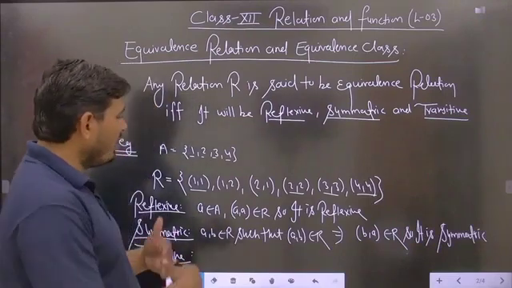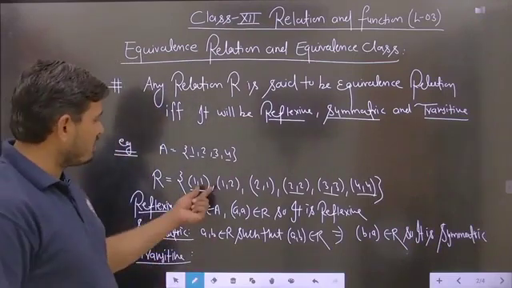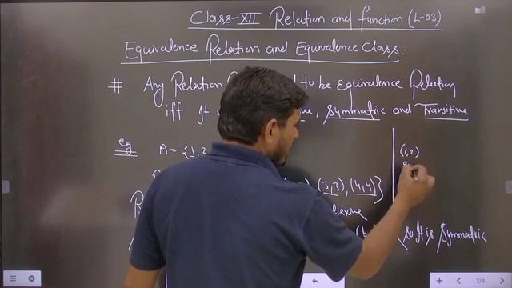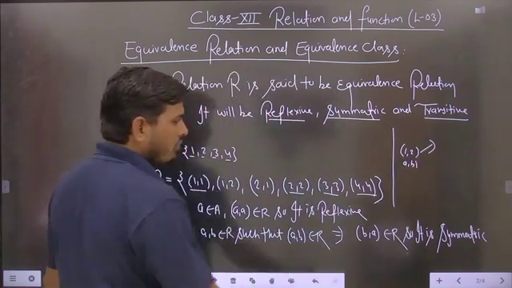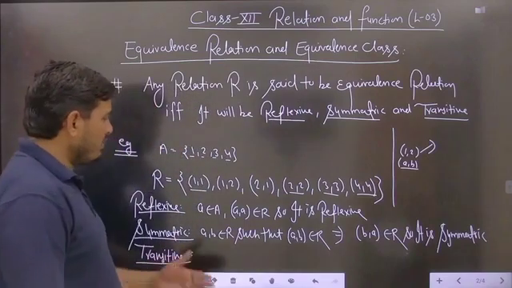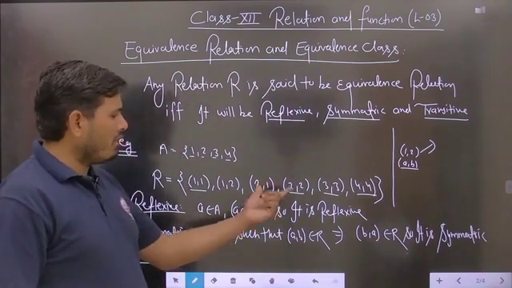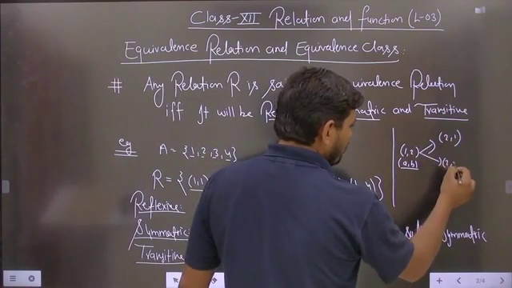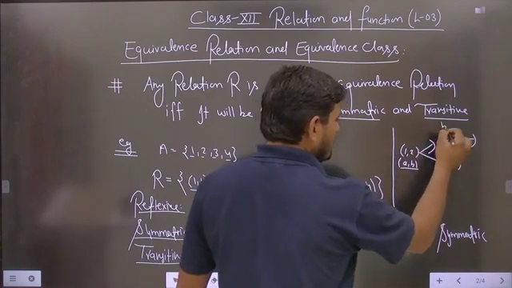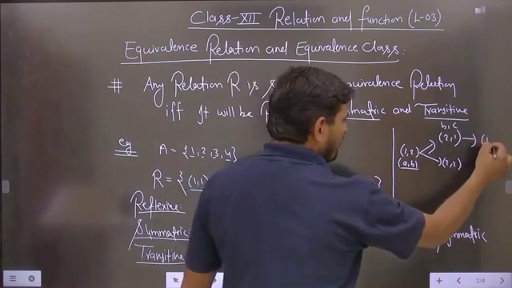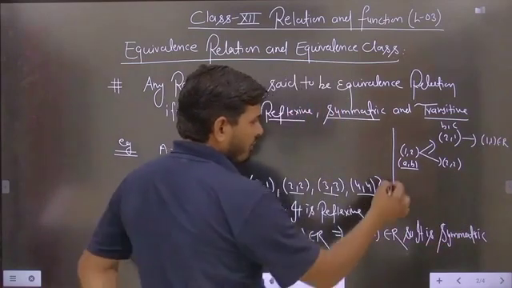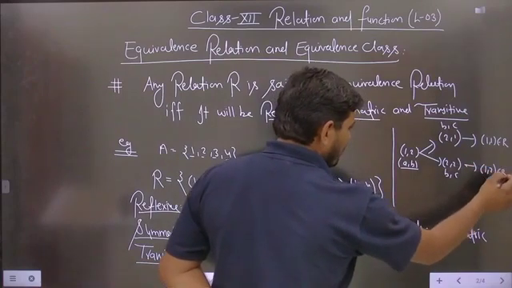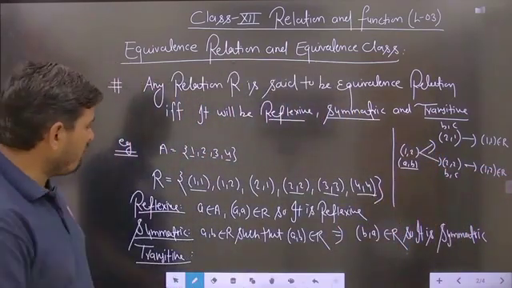So we will check for different numbers. Suppose we take 1,2 as AB, then we will check for BC. The ordered pairs with first element 2 are 2,1 and 2,2, taken as BC. So definitely 1,1 belongs to R. Similarly, if this is AB and this is taken as BC, then 1,2 also belongs to R. So in this case it is transitive, no problem. Now we will take the next case, 2,1.